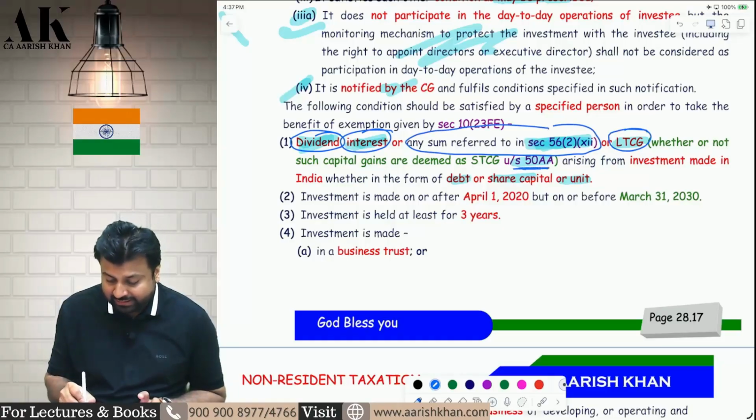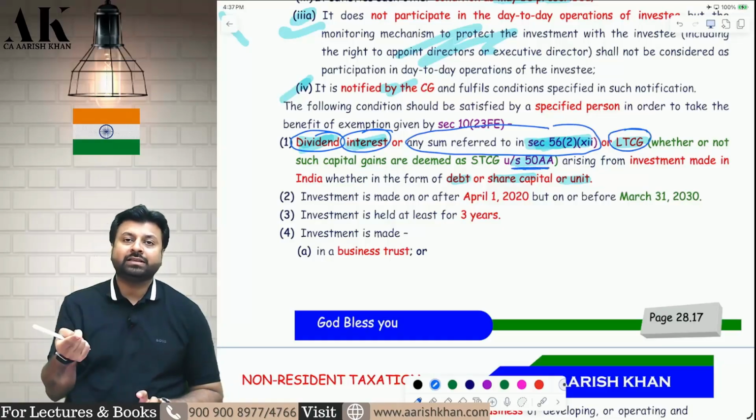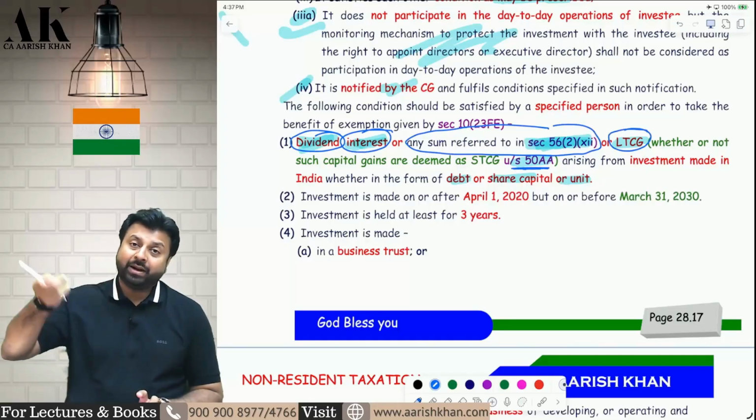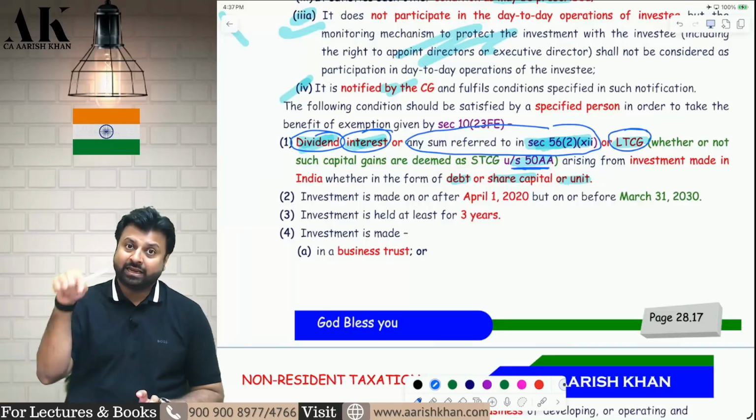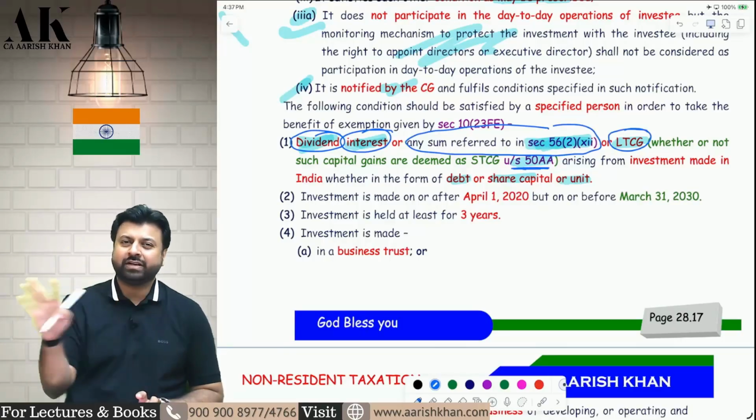Even if the LTCG is covered in 50AA, 50AA says that 4 assets are always short term, but if those 4 assets are held for more than 24 months, then they can become long term for the purpose of this section. For the purpose of this section, in short, you can say 50AA is not applicable.